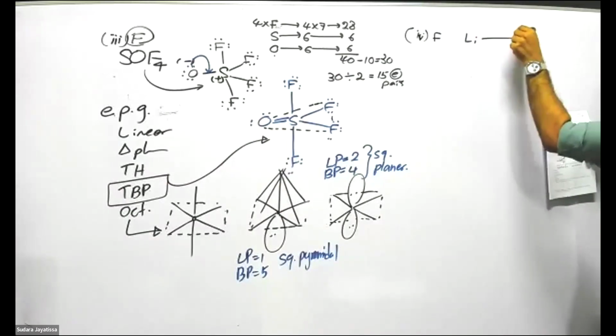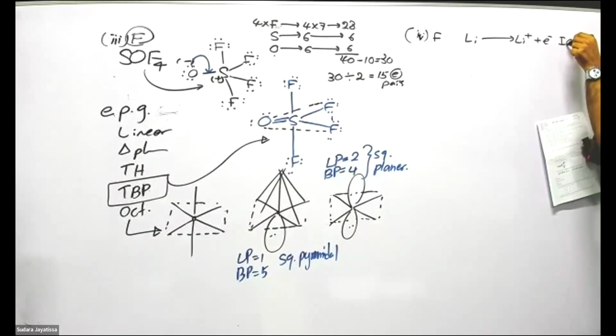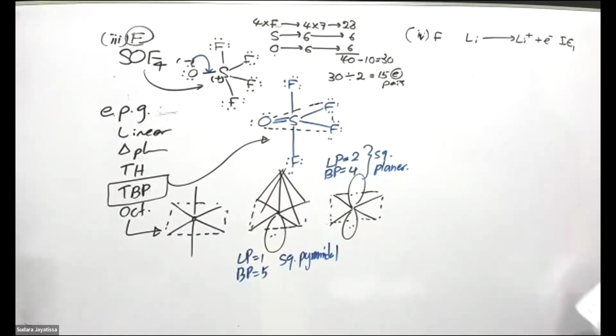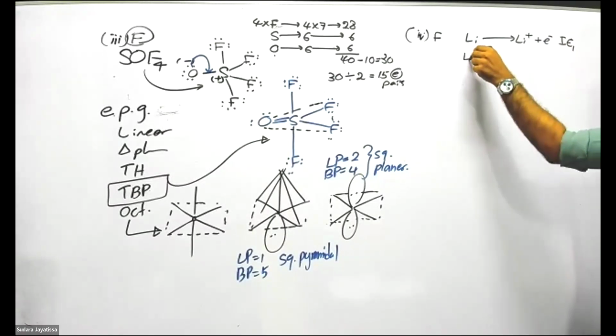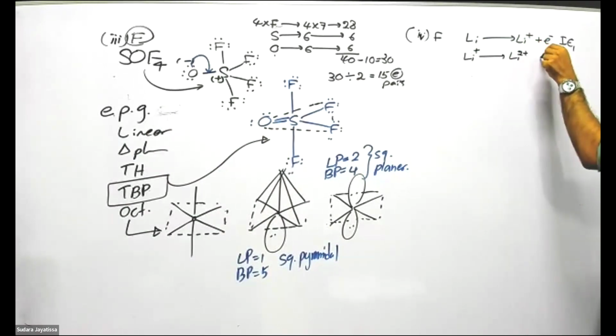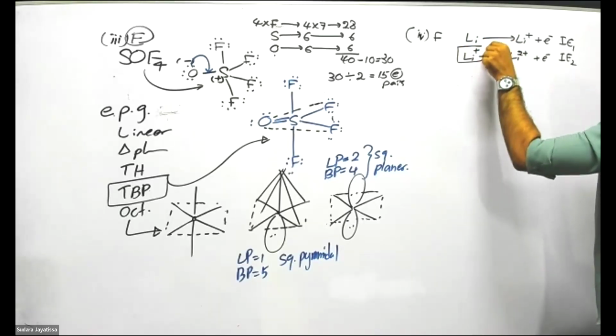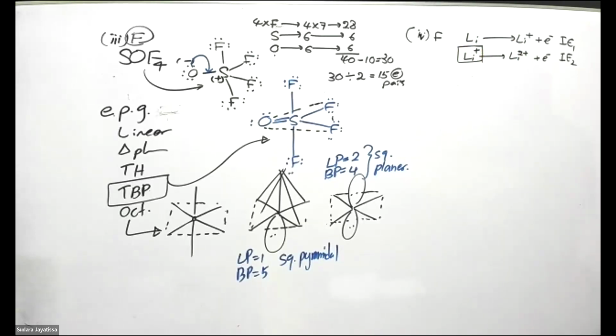Right. Okay, now listen. This is lithium's first ionization, I1. And in second ionization, what do we do? We remove another electron, I2. And now you have to think whether this one is a better configuration or not.